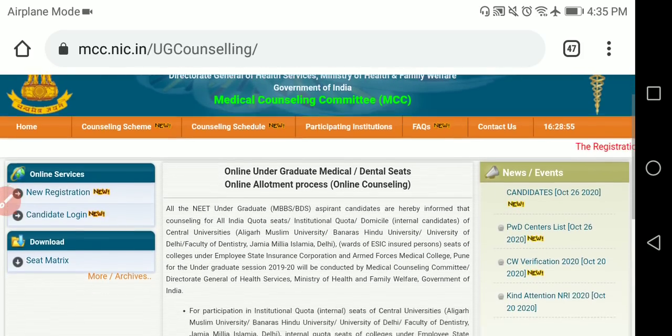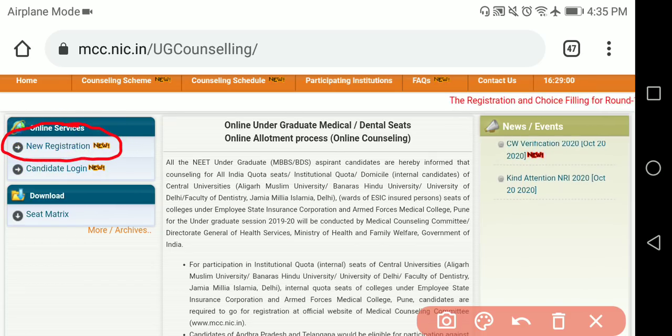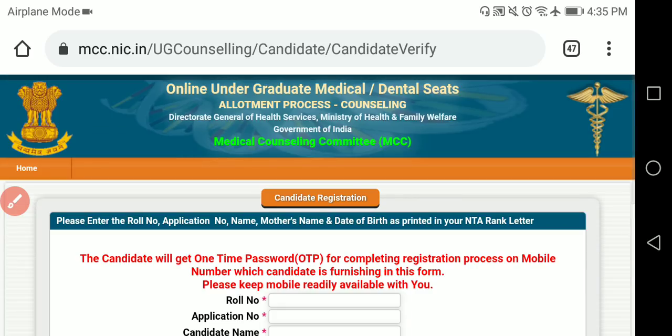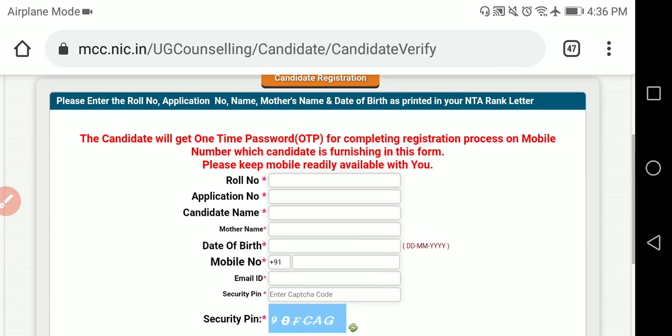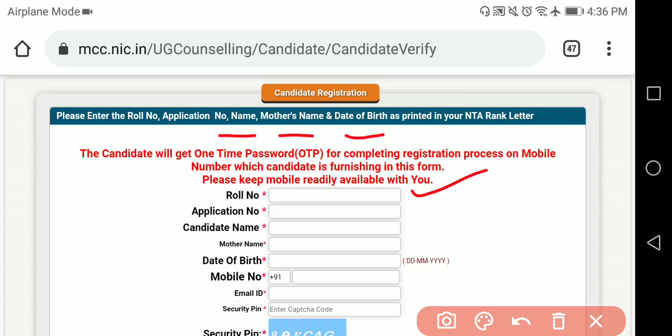Then in this particular page you can see new registration, right? Just click on that new registration. After that you can see candidate registration, what all the things are required. Roll number you have to enter compulsorily. The roll number, application number, name, mother's name, date of birth as printed in your NTA rank letter.